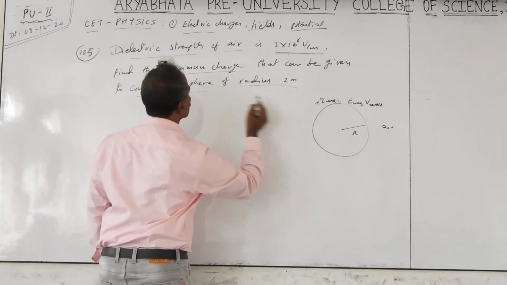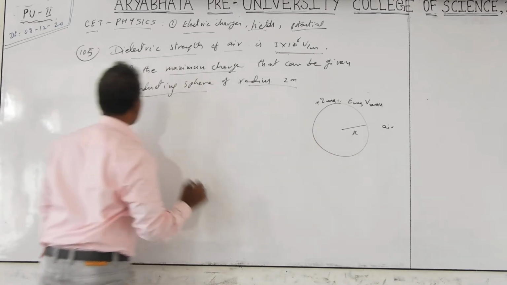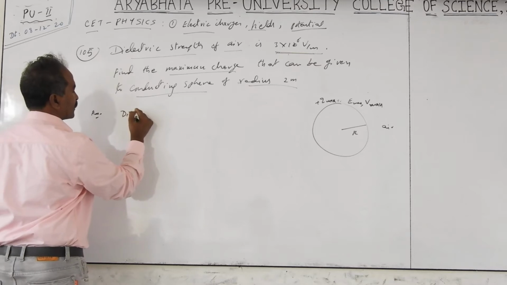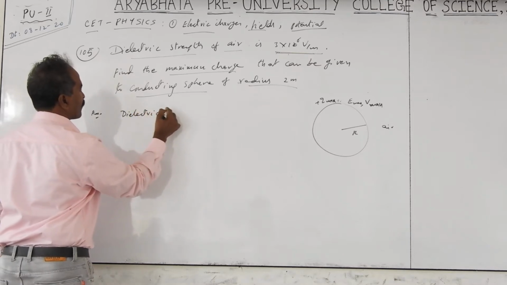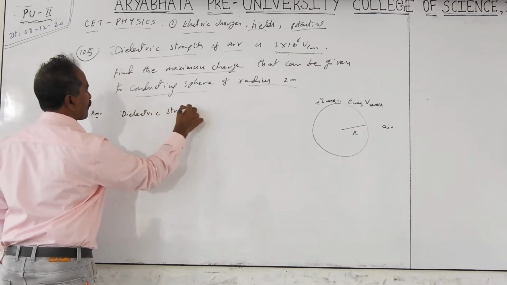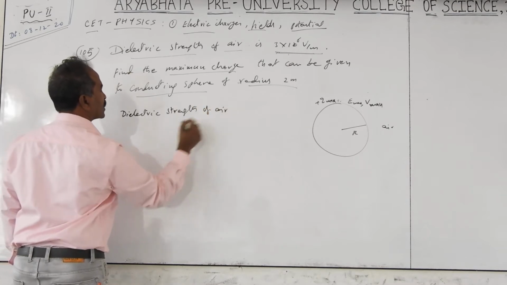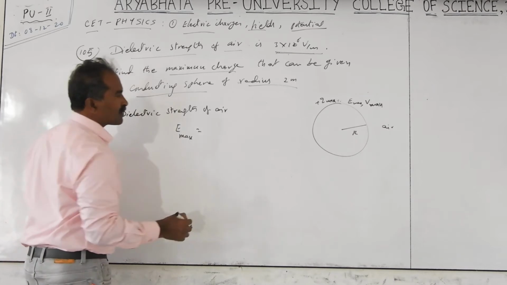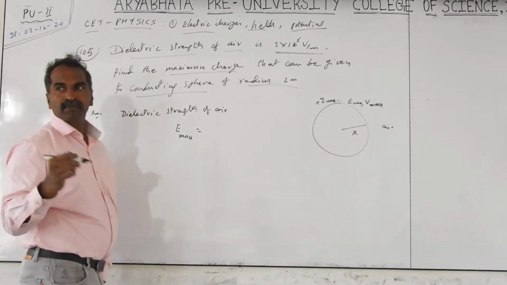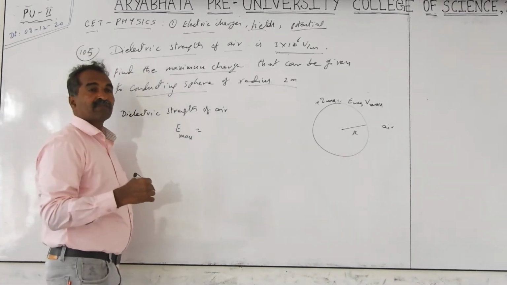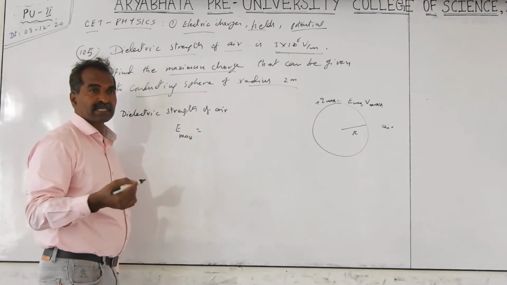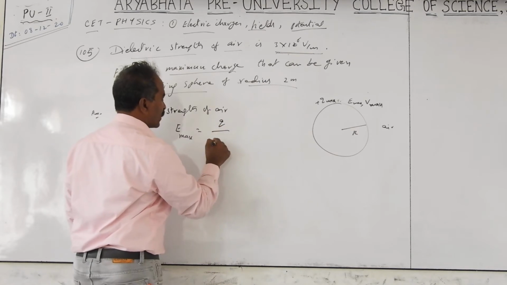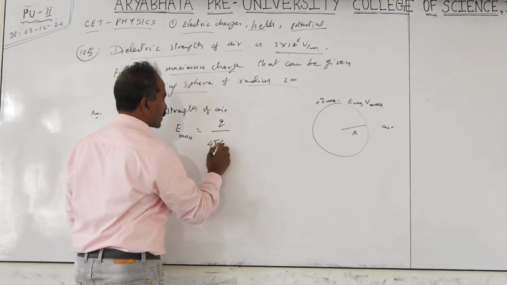You are asked to find the maximum charge that can be stored. So, the answer: the dielectric strength of air is nothing but the electric field only, E maximum. When you see from outside, the total charge acts at the center. So the electric field from the center of the sphere at its surface is given by the formula E equal to Q by 4 pi epsilon into R square.